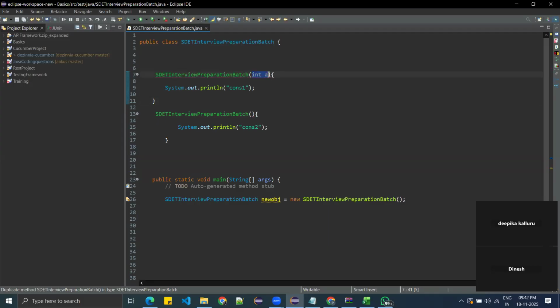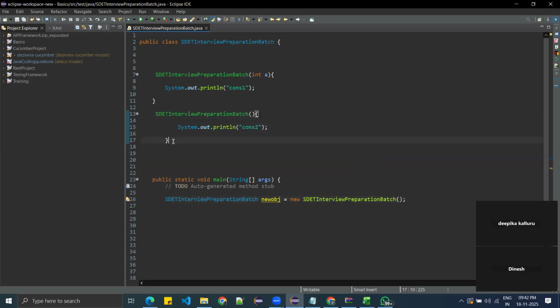Nothing, right? But if you create this one with int a and the other as a zero parameterized constructor, then that will be useful. Because if the end user wants to use this constructor, he will give 10, and at that time this constructor will be executed. If he wants to use the other constructor, then he will not give a value in the parameters, and that time that constructor will be used.